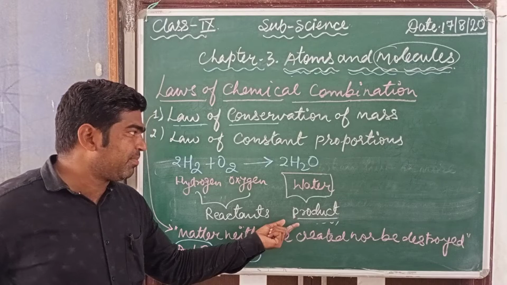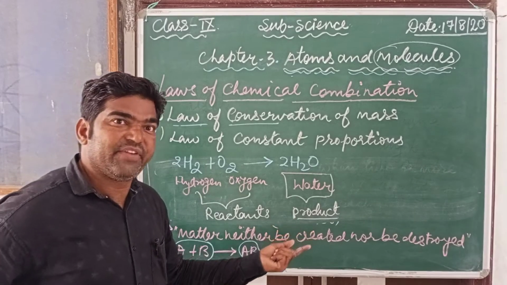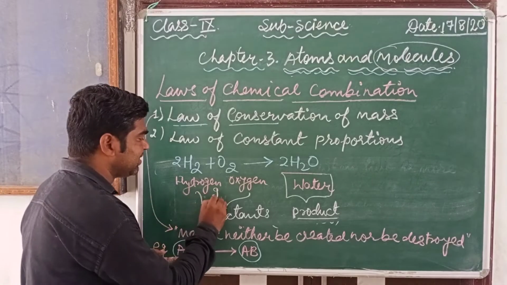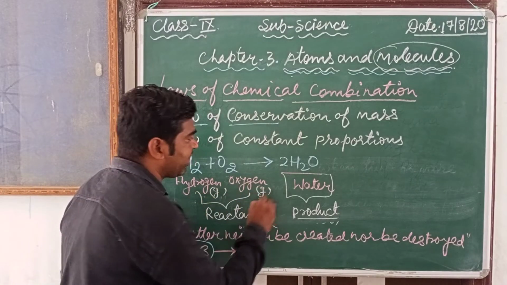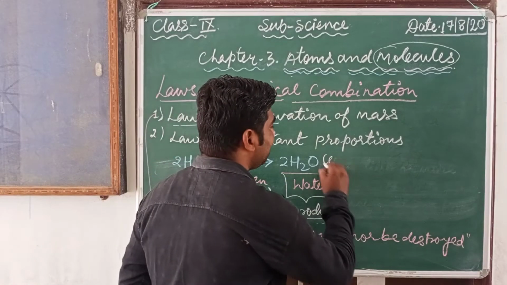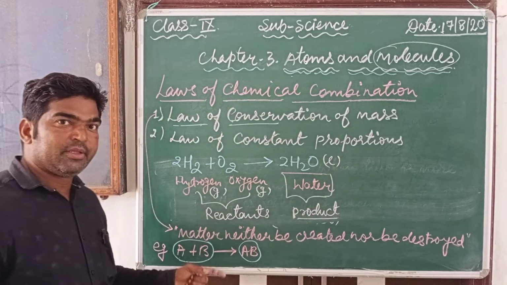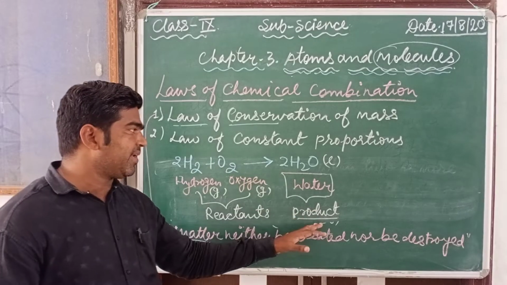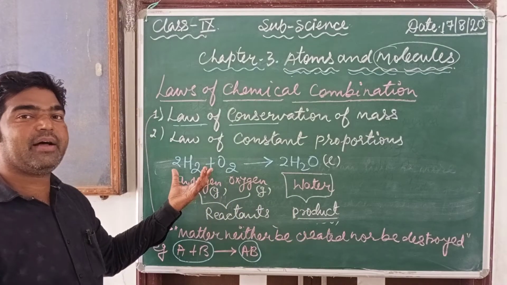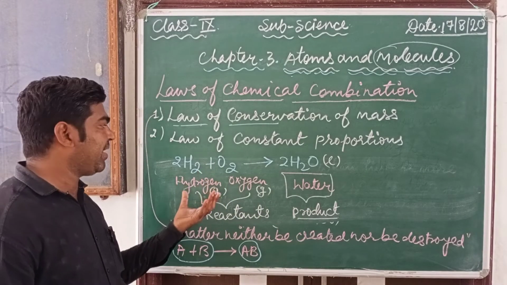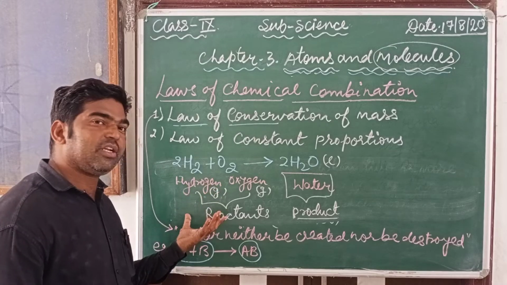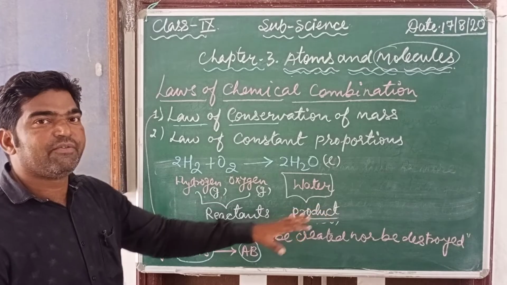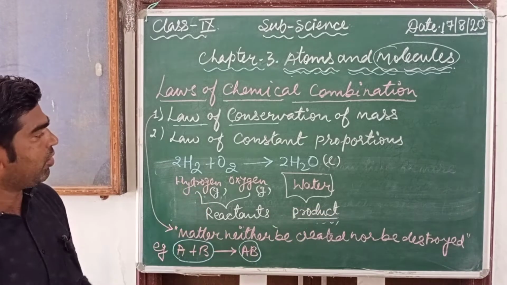And note that matter may be found in different forms. Here hydrogen is a gas, oxygen is also a gas, and water is found in the form of a liquid. So after the chemical reaction, the species or substances which take part in the reaction lose their identity and a new substance is formed. That type of change is called a chemical reaction.